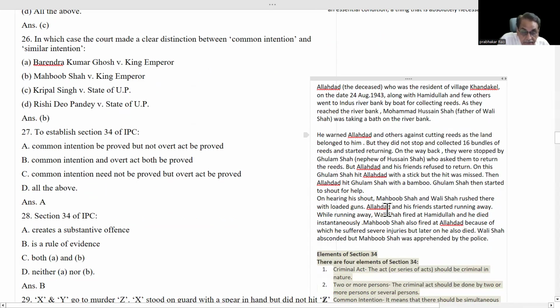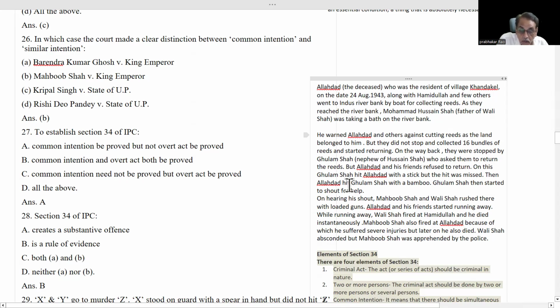But they did not stop and collected 16 bundles of reeds and started returning. On the way back, they were stopped by Ghulam Shah, nephew of Hussain Shah. Ghulam Shah asked them to return the reeds because the property belongs to Hussain Shah, and Allah Dad and his friends were taking it wrongfully. But Allah Dad and his friends refused to return the reeds.